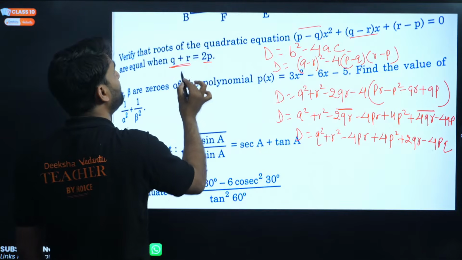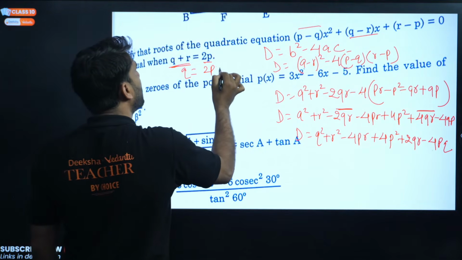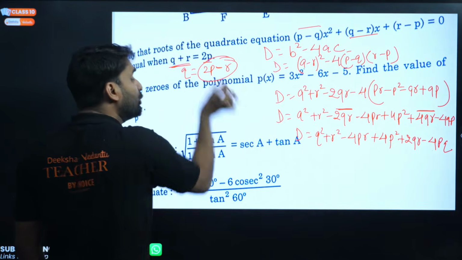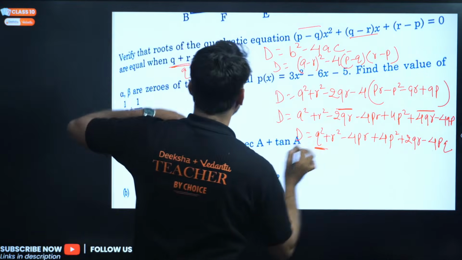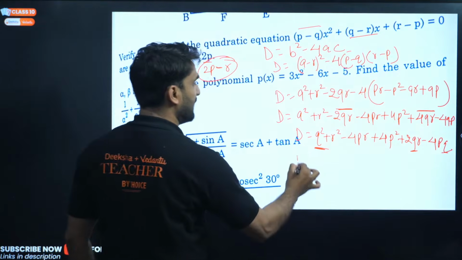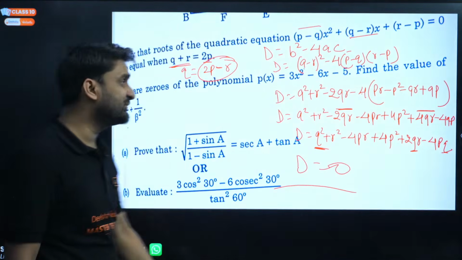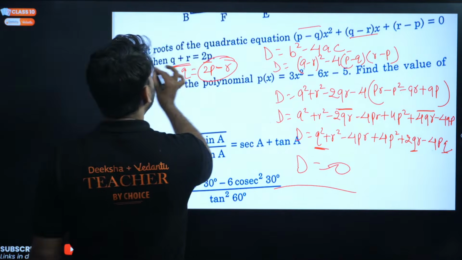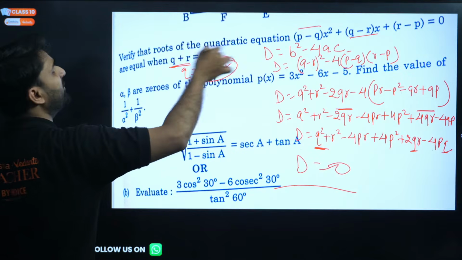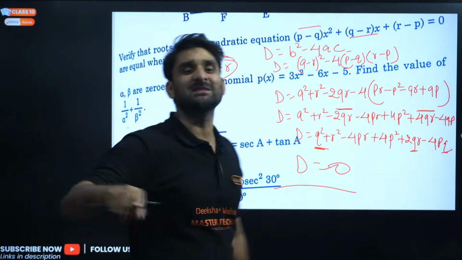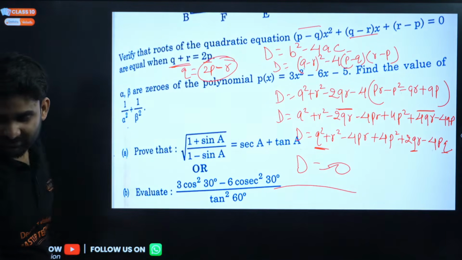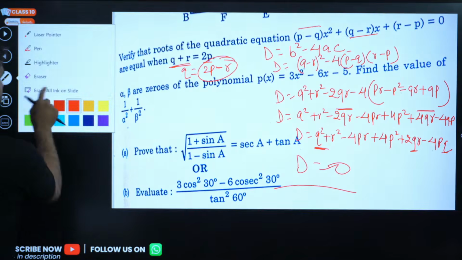Now can you see here Q plus R is 2P, and if Q plus R is 2P, we can replace Q as 2P minus R. Wherever Q is there, put 2P minus R. After putting this value, you can get the result equal to 0. So use this value, your result will come in front of you. Verify the roots of the quadratic equation are equal. When the roots of a quadratic equation are equal, the discriminant will always be equal to 0. So we have to apply this method, and by using this, we can get the result.